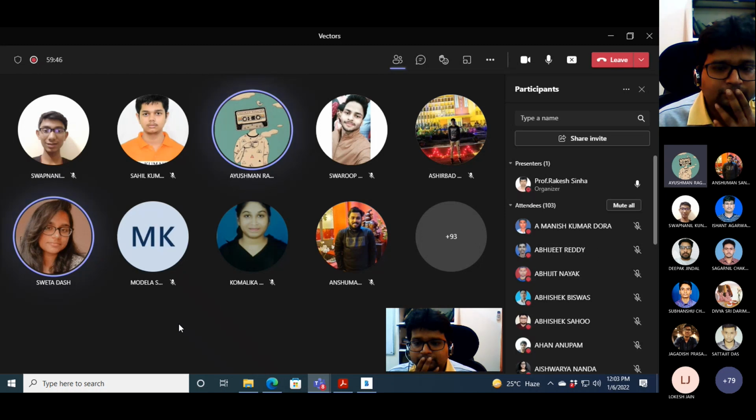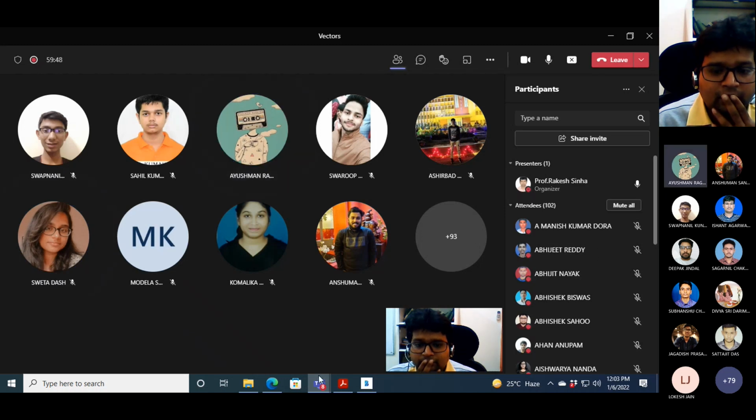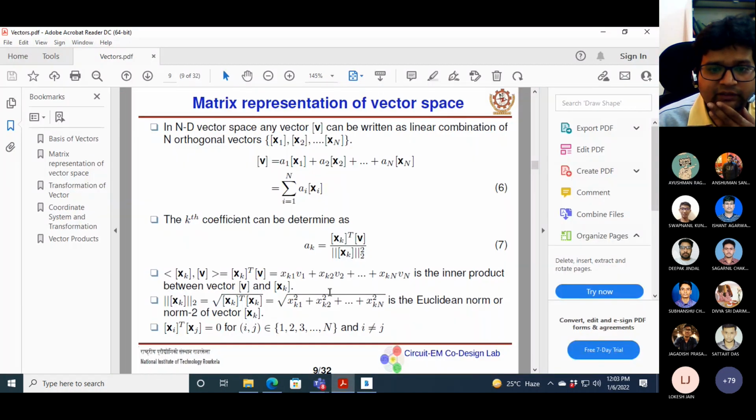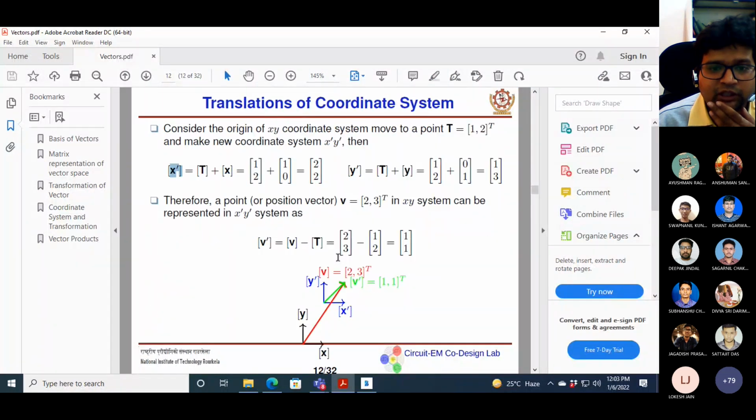Sir, how do we find this new origin of the shifted system? This is because of translation. The new origin has been obtained by translation. This is the translation vector, so I translate the origin to this point, the point (1, 2). The new system has been obtained by translation. But what does x prime mean?